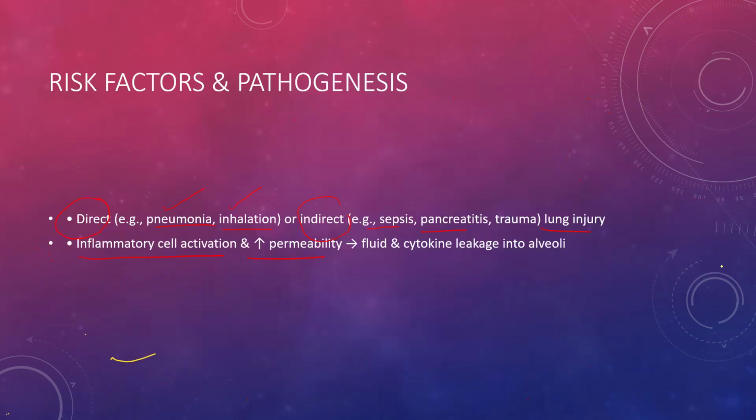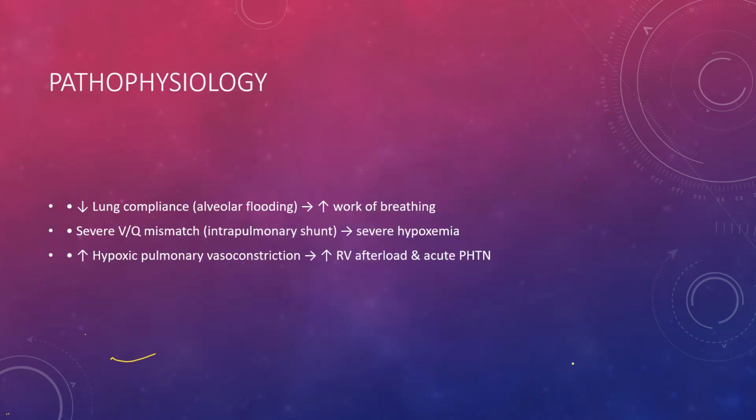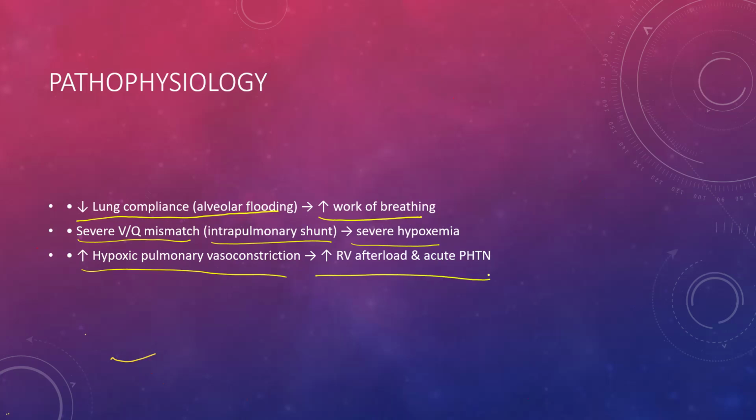So here are the risk factors. Direct risk factors: pneumonia, inhalation, aspiration; indirect risk factors: sepsis, pancreatitis, trauma. So they will lead to this lung injury. What does lung injury do? Increased cytokines. Cytokines lead to increased permeability, so increased fluid in the alveoli. So these things lead to decreased lung compliance, alveolar flooding, increased work of breathing, severe ventilation perfusion mismatch, and severe hypoxemia. And increased hypoxic pulmonary vasoconstriction leads to increased RV afterload and acute pulmonary hypertension.